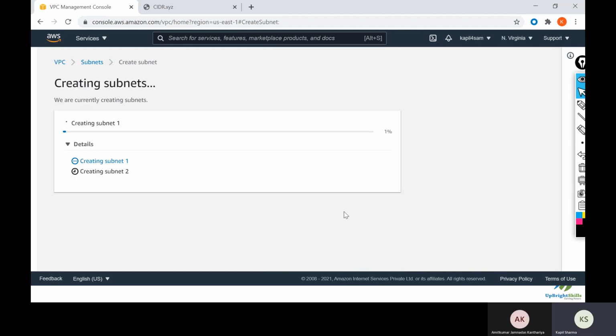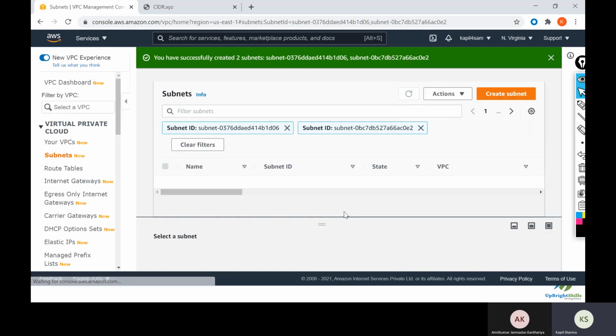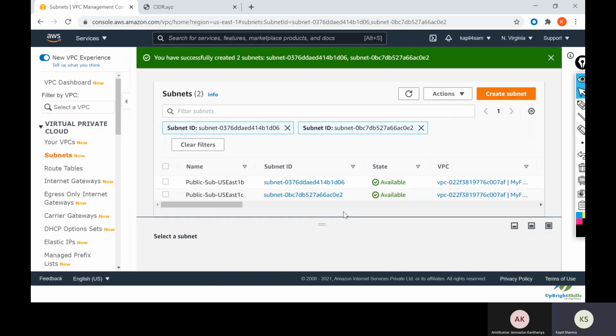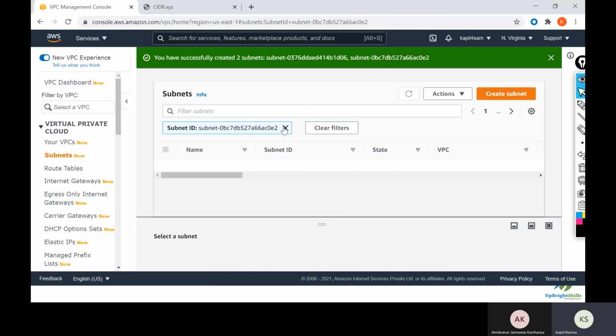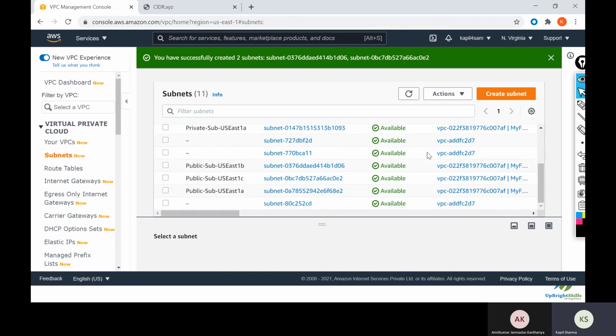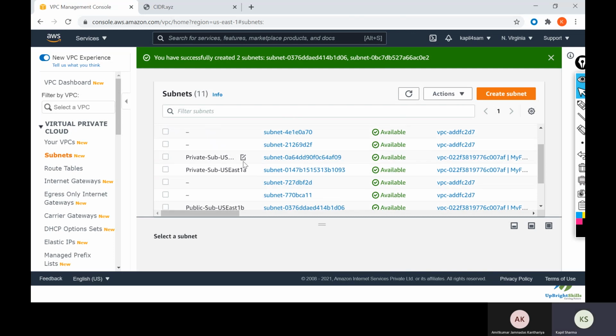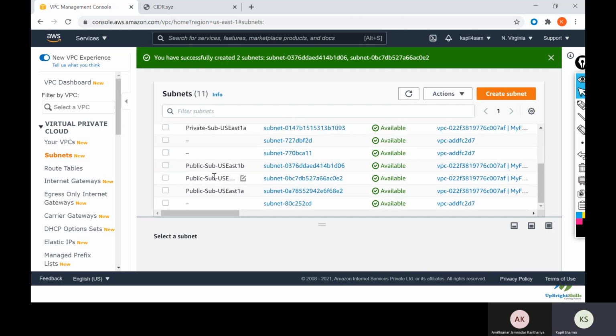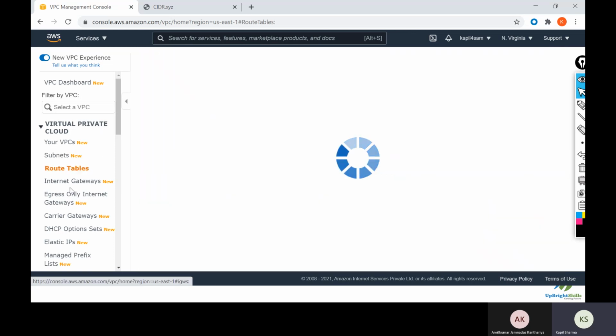So what I've done is I've created 3 subnets in public and 2 subnets in private. Here you can see there are a total of 5 subnets we have created, 2 in private and 3 in public. So now we will go and create route tables. Click on route tables.